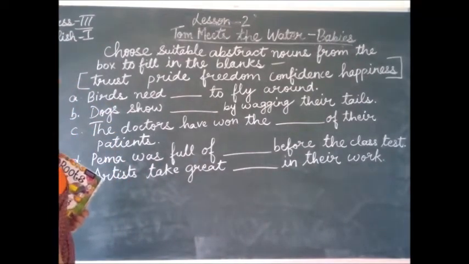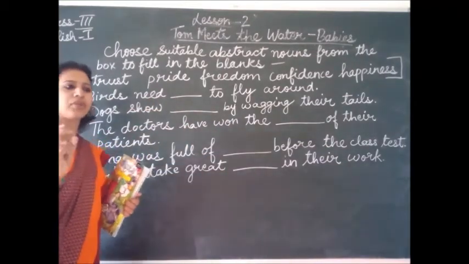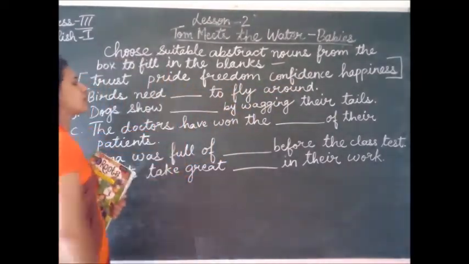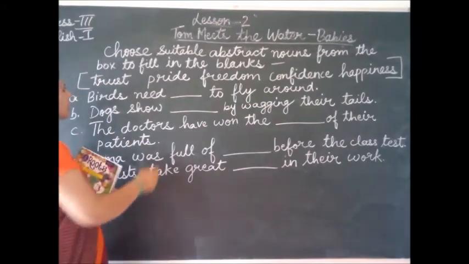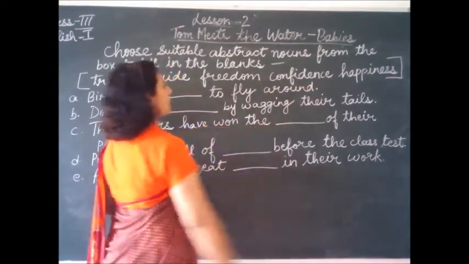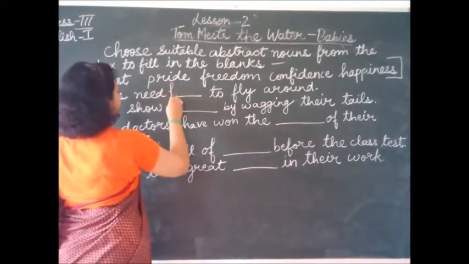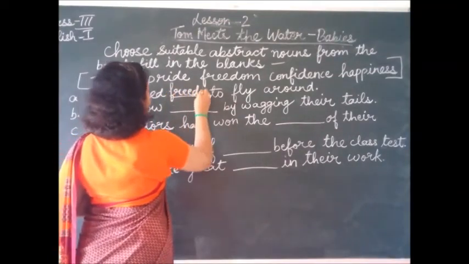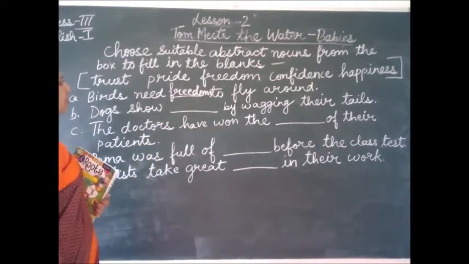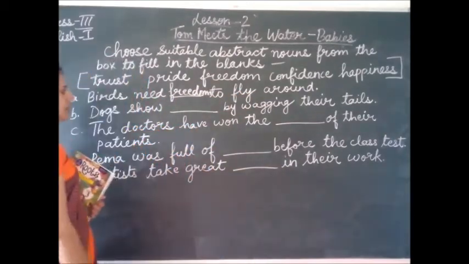Birds need dash to fly around. What do birds need to fly around? Out of these words, what is required by birds to fly around? Trust, pride, freedom, confidence or happiness. What do the birds need to fly around? Yes, they need the freedom. Unless we give them freedom, how can they fly? Isn't it? How can they fly around? So birds need freedom to fly around. Okay.